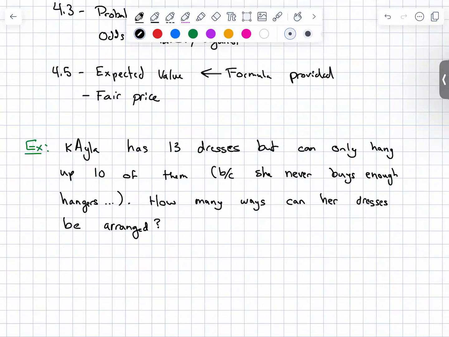It doesn't matter if the blue dress is first, unless you've got OCD or a little bit of neurodivergence and you have to do this dress first, then this dress, then this dress. I don't know if anybody does that. If you do, awesome. If you don't, not a big deal either way. I just choose it randomly, but the fact that it says arranged is telling us that this is a permutation problem.